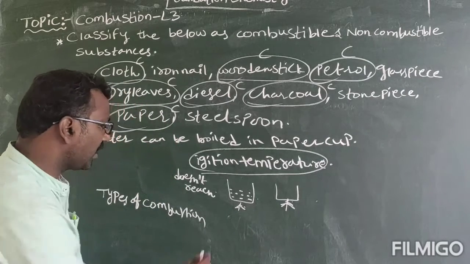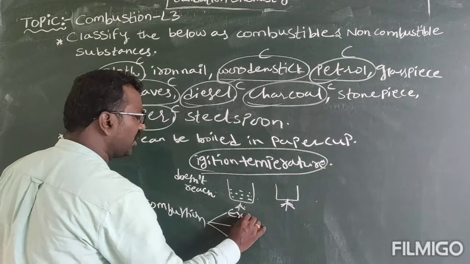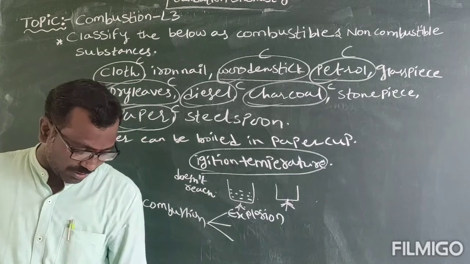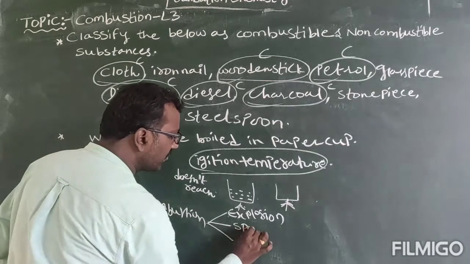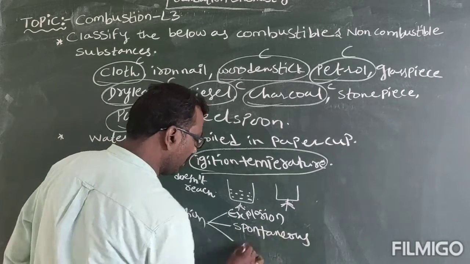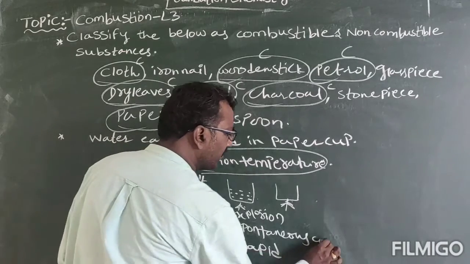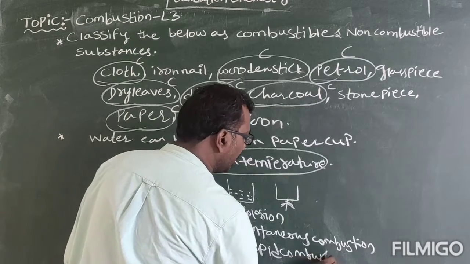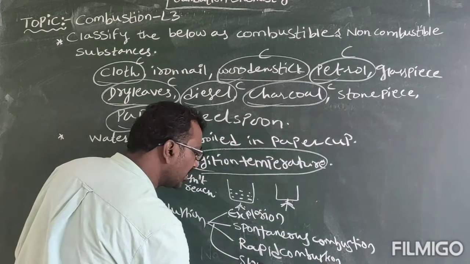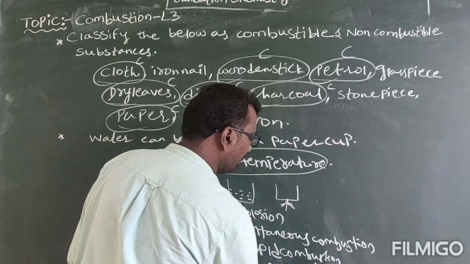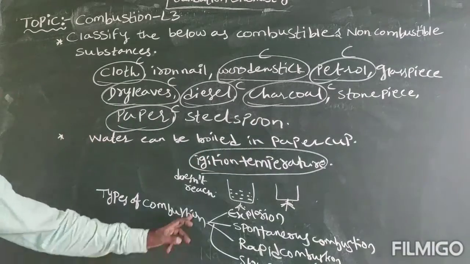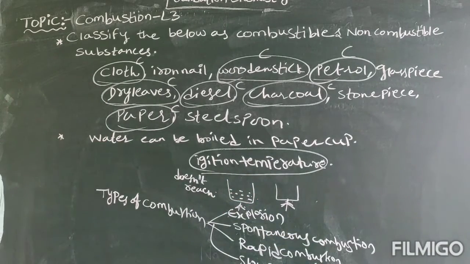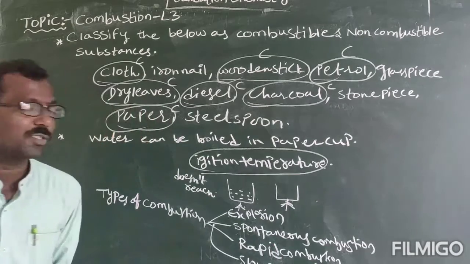We can classify combustion as 4 types: one, explosion; second, spontaneous combustion; third, rapid combustion; and fourth, slow combustion.